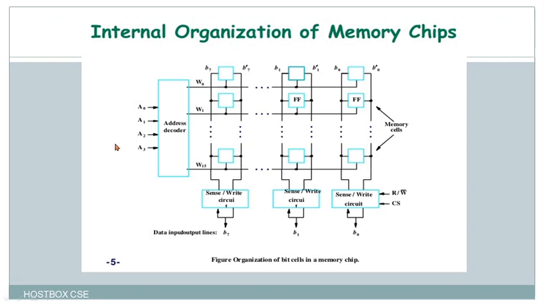Here there will be a similar arrangement: the address decoder, followed by the address bits A0, A1, A2, A3, and also memory cells, where you have a flip-flop with outputs b and b-bar. Consider B0 and B0 dash, B1 and B1 dash, and so on, and the word lines W0, W1, up to W15, like that. In addition, we are going to see the sense/write circuits, followed by the bits b0, b1, up to b7. These are the data input/output lines. This is the organization of bit cells in a memory chip.